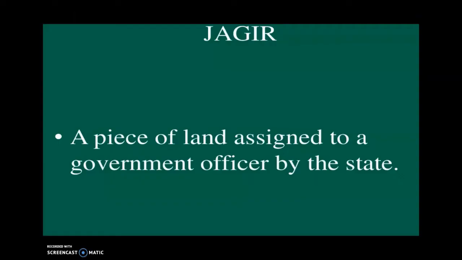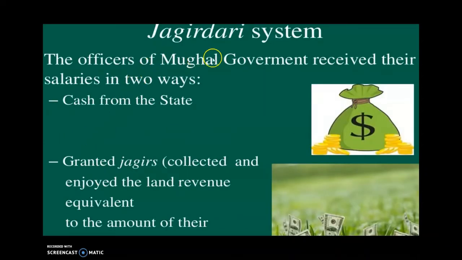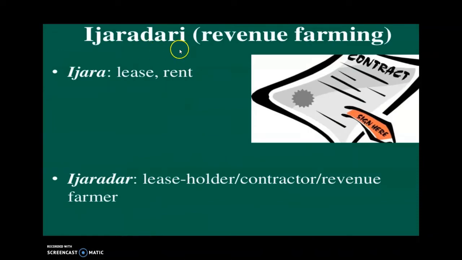Children, what do you mean by Jagir? A piece of land assigned to a government officer by the state was known as Jagir. Then, what do you mean by Jagirdari system? The officers of the Mughal government received their salaries in two ways: cash from the state and granted jagirs. Granted jagirs means they collected and enjoyed the land revenue equivalent to the amount of their salaries. Ijaradari or revenue farming. What do you mean by ijara? Lease or rent. Ijaradar means lease holder or contractor or revenue farmer.